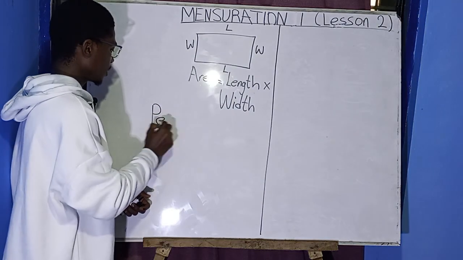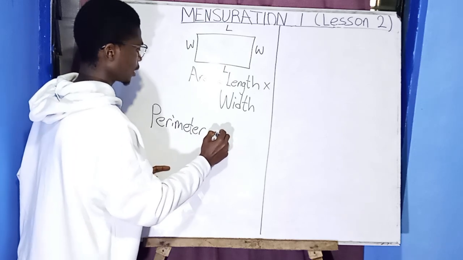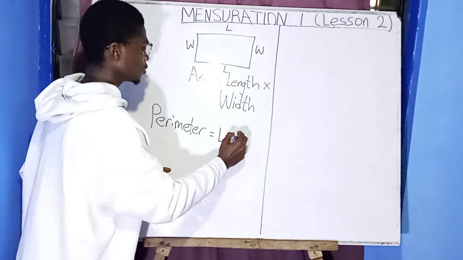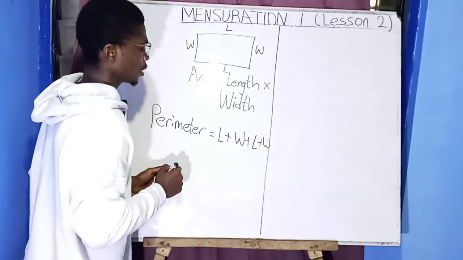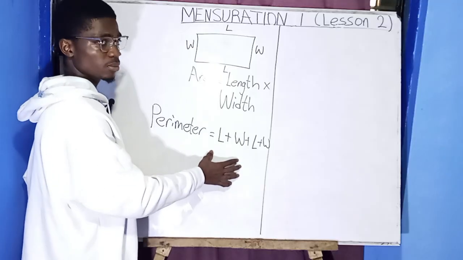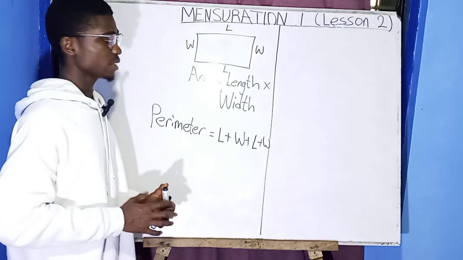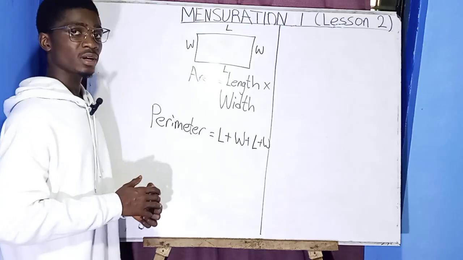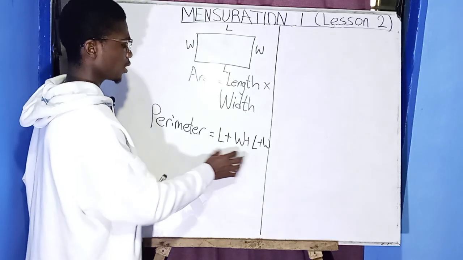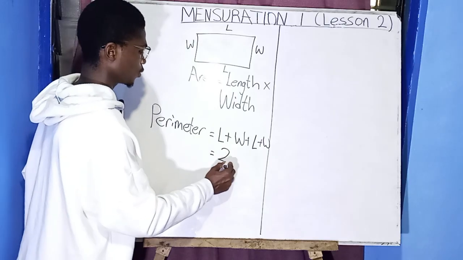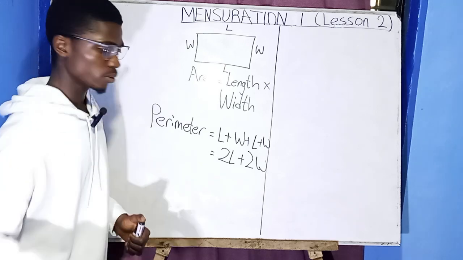So we have our perimeter as L plus W plus L plus W. But you can see that in algebra, let me know if you don't understand algebra so that I will take my time and do a video explaining algebra to you. In algebra, L plus L is 2L. So we have 2L plus 2W.